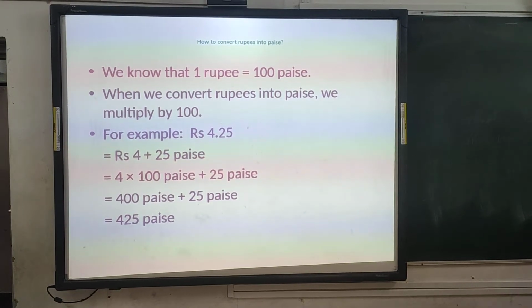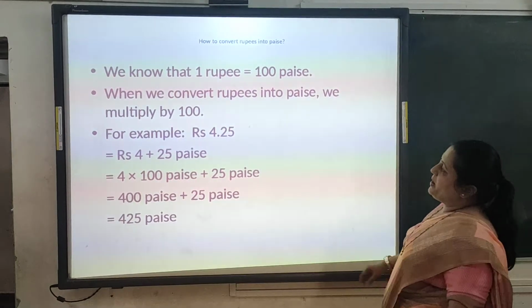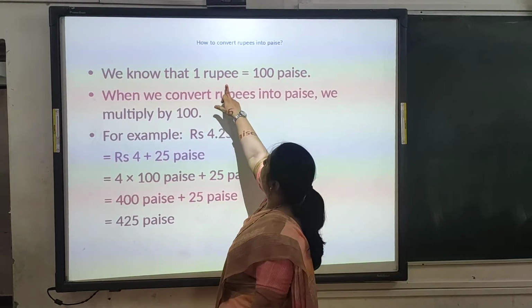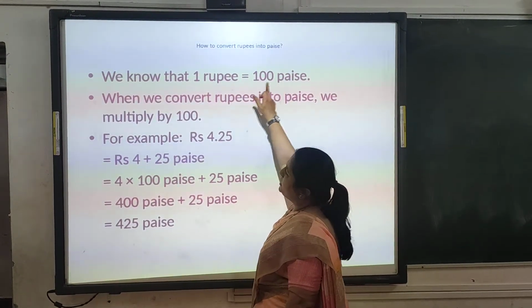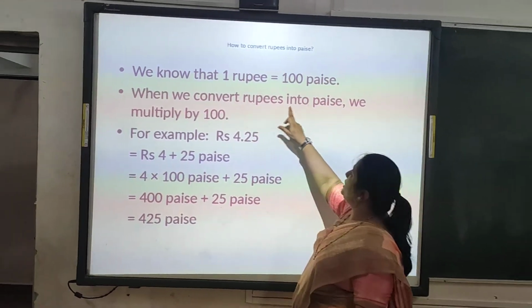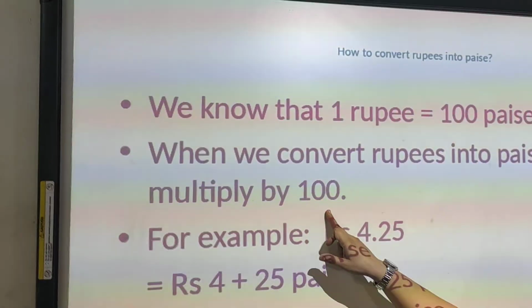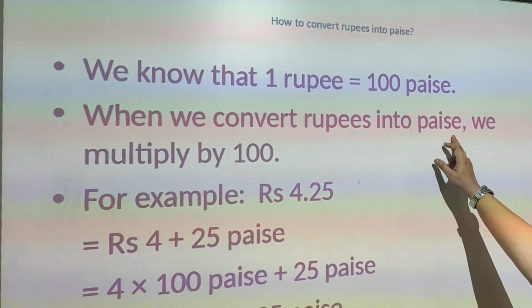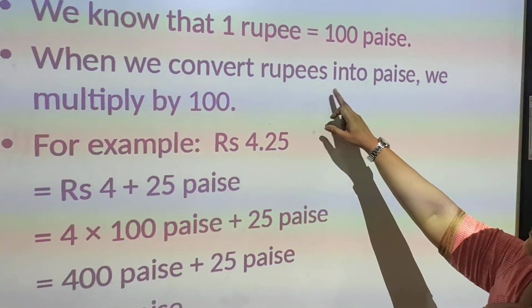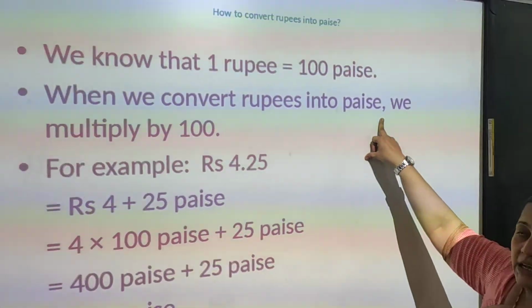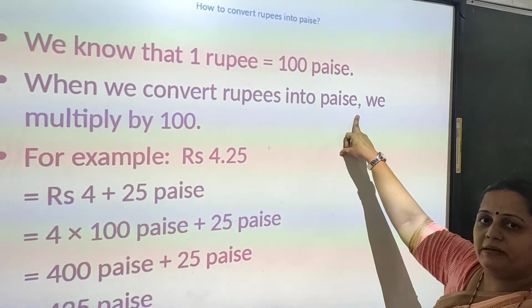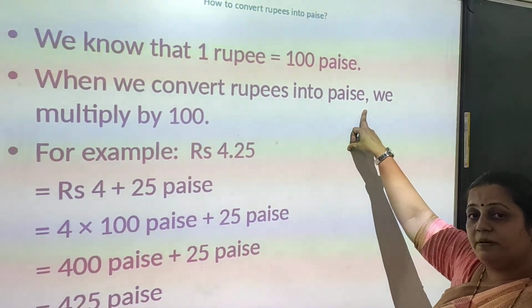Now see here how to convert rupees into paise. We know that 1 rupee is equal to 100 paisa. So when we convert rupees into paise, we multiply by 100. Because it is increasing when we are converting rupees into paise. So it is increasing because 1 rupee is equal to 100 paisa, 2 rupees is equal to 200 paisa. So it is increasing.